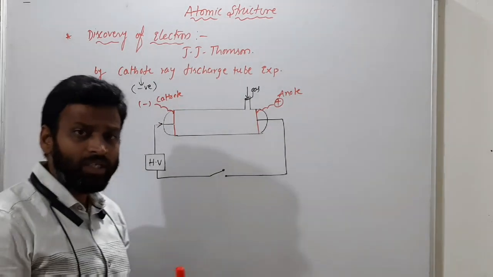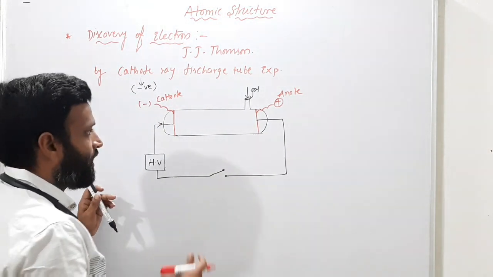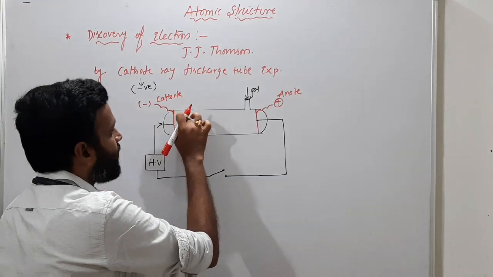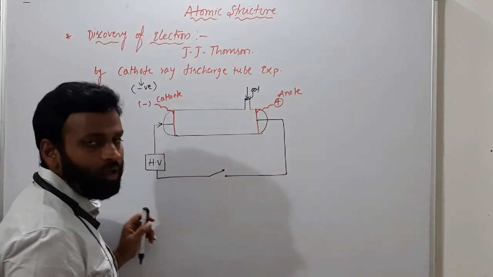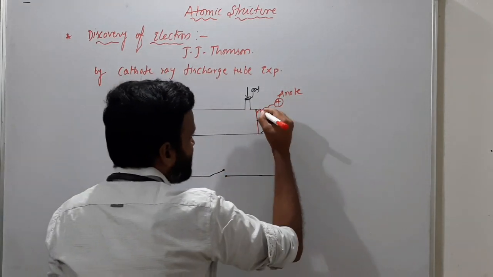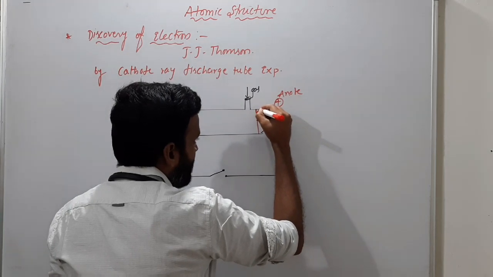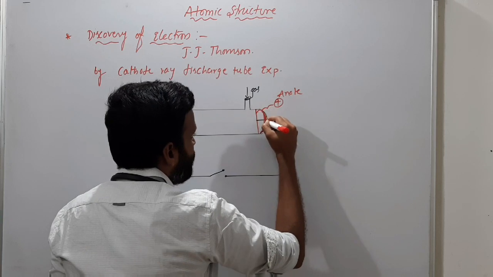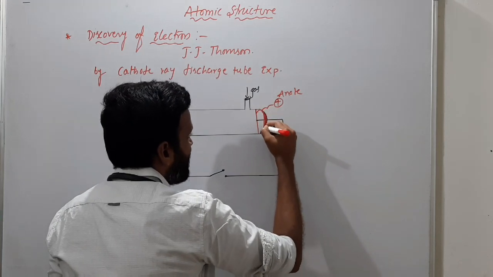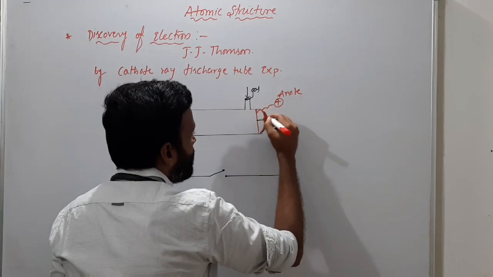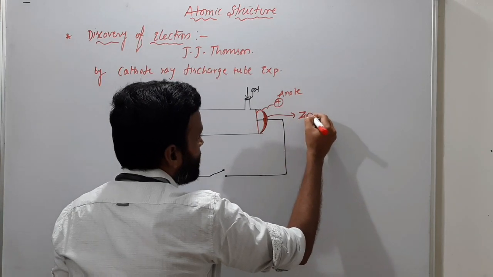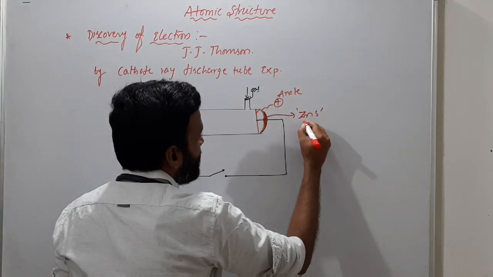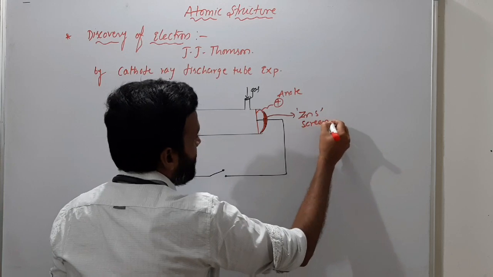How did he observe them? Those rays traveling from cathode to anode are invisible. But behind the anode he kept a fluorescent or phosphorescent screen, made of zinc sulfide.